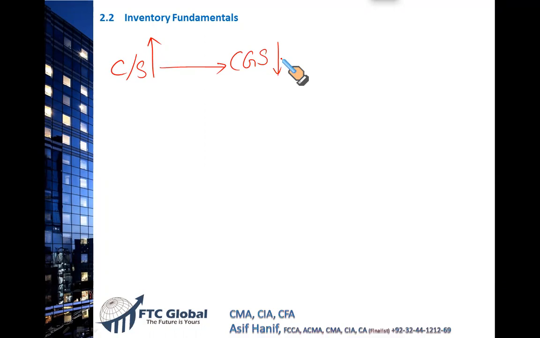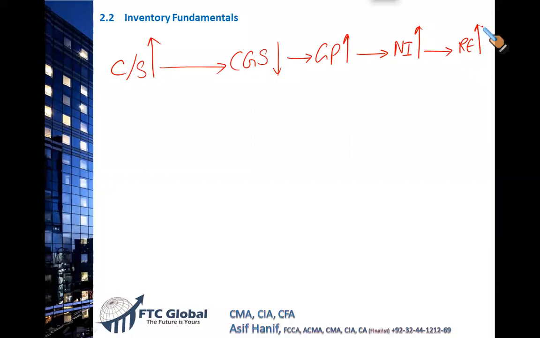So your CGS will shrink. This lowered CGS will result in a higher gross profit. This higher gross profit will feed into an artificially higher net income. And this artificially higher net income will result in higher retained earnings. You need to note this down, take a snapshot.